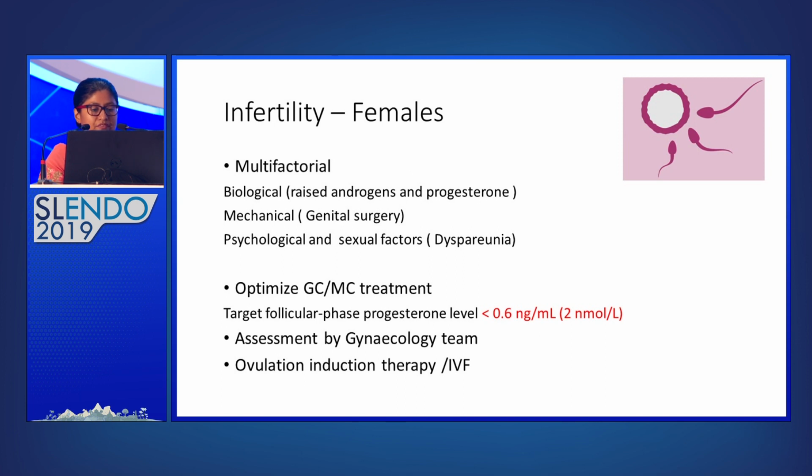So how do we treat? We need to optimize glucocorticoid treatment. And here our aim is to keep follicular phase progesterone levels below 2 nanomoles per liter, and this usually requires increasing the dose of steroids.